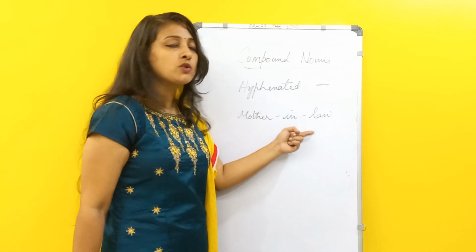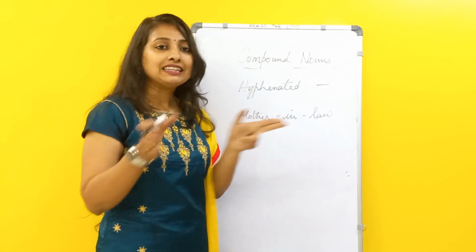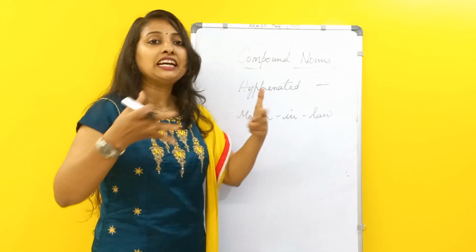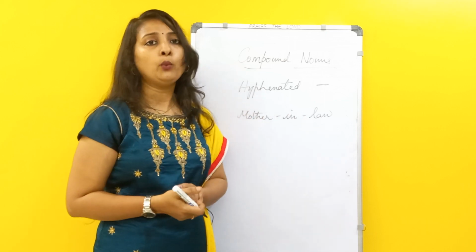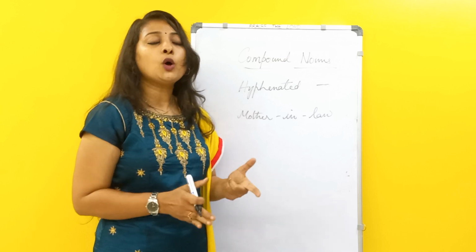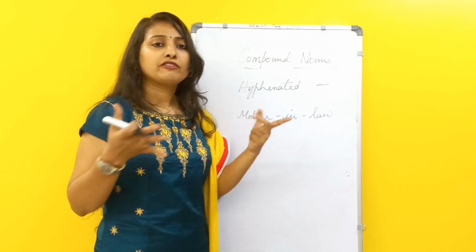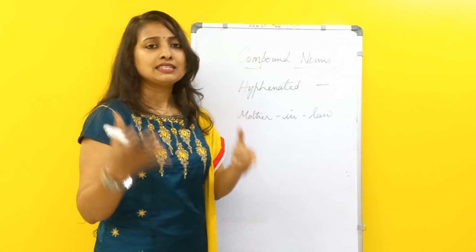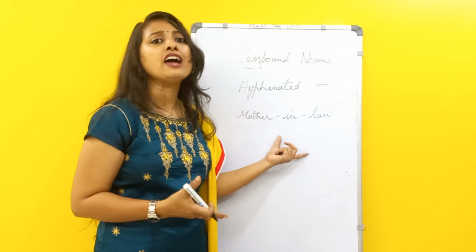This is a compound noun which is hyphenated. They are separated by hyphens, but they indicate one single word, like father-in-law, daughter-in-law, son-in-law, brother-in-law. All these are hyphenated words.